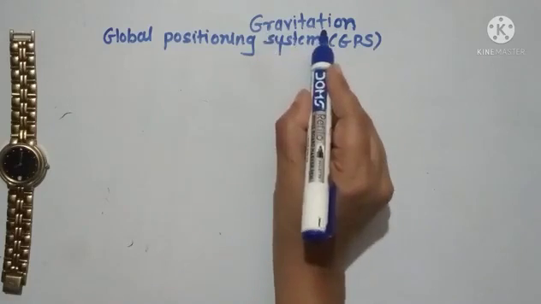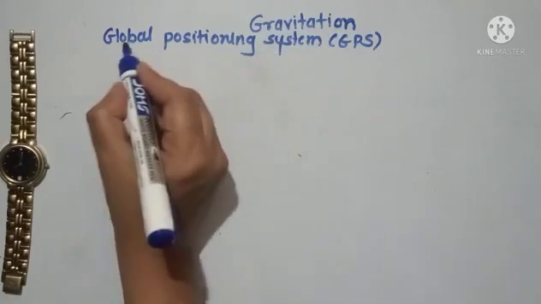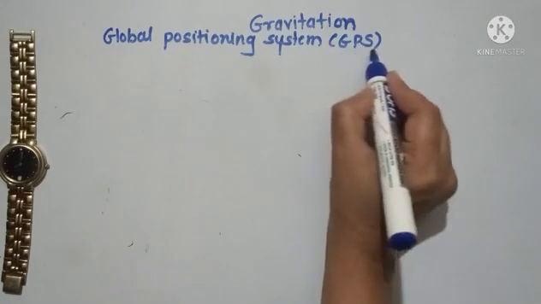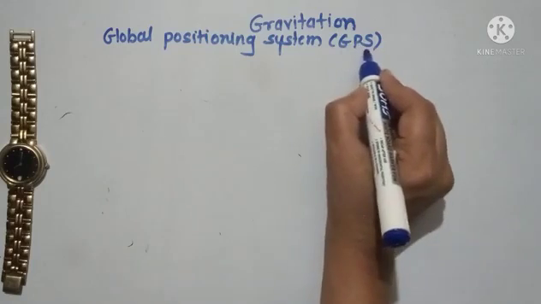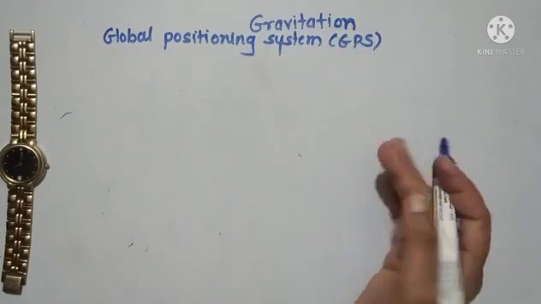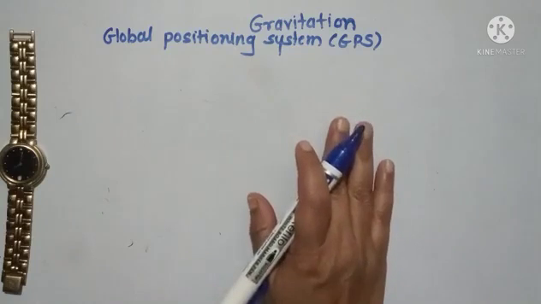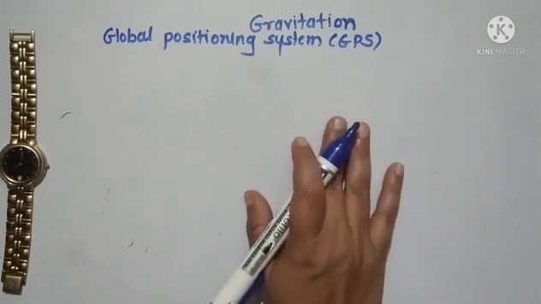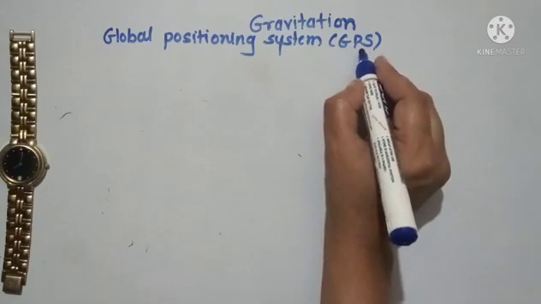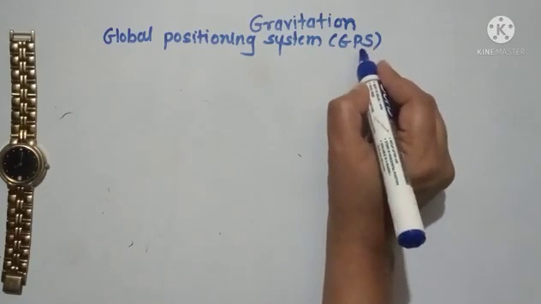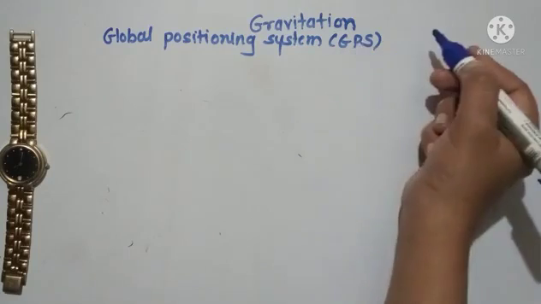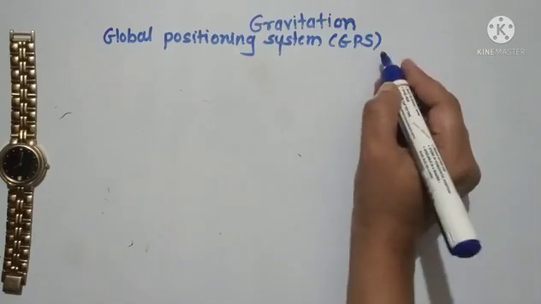So we have started with the unit gravitation, and in this lecture we are going to study what is a global positioning system. Everyone knows this term GPS. The long form is global positioning system. If you have gone to some new city and you want to search for a very famous shop, you just go to Google Maps and search for it. This is nothing but the GPS system. With the help of this GPS you can track or search for that shop.